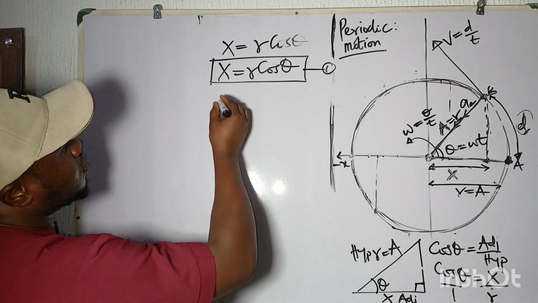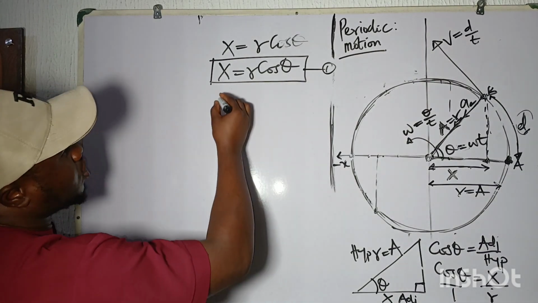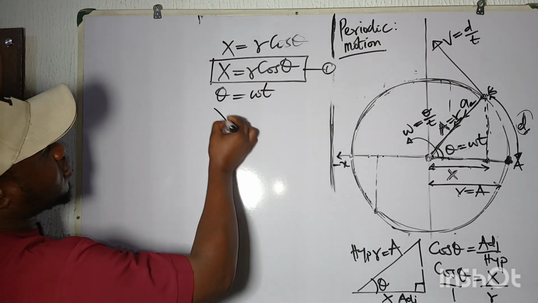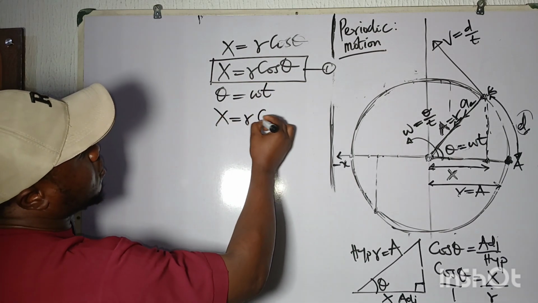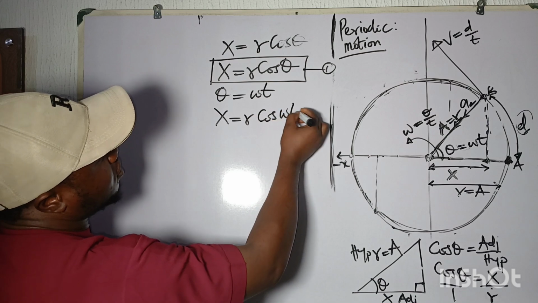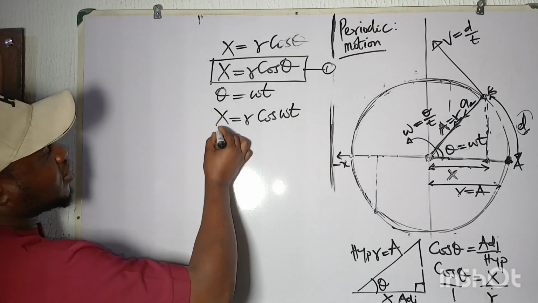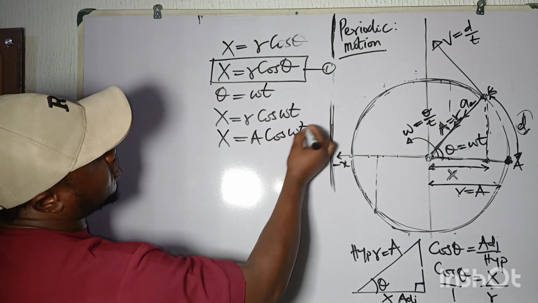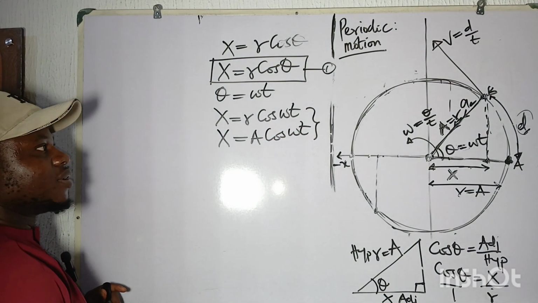And again, to modify this equation, theta is given as ωt. So this x is also the same thing as r cos ωt. Somebody can also say that x is equal to A cos ωt. You are still correct, you understand?